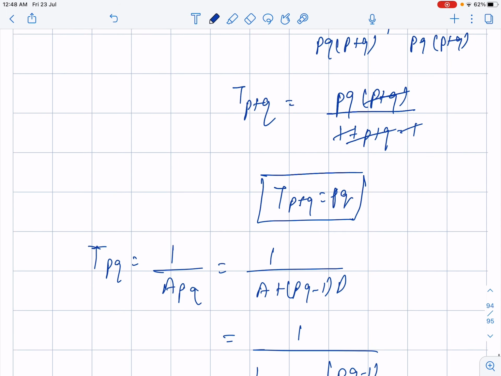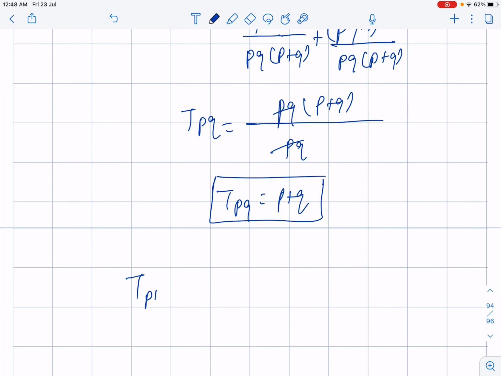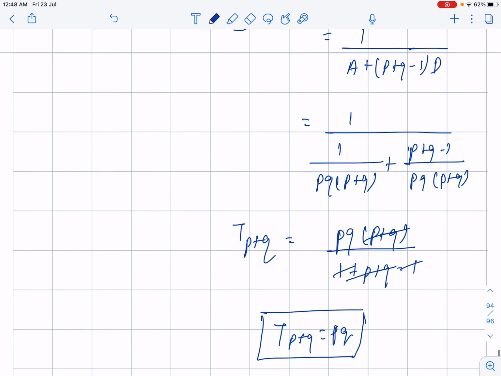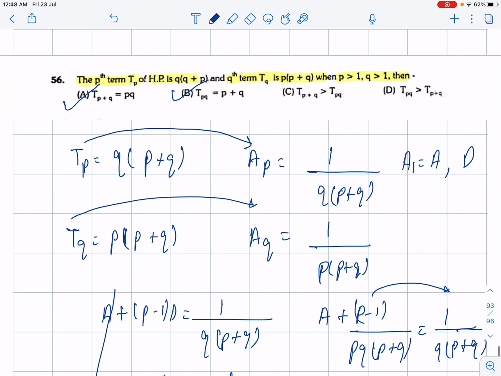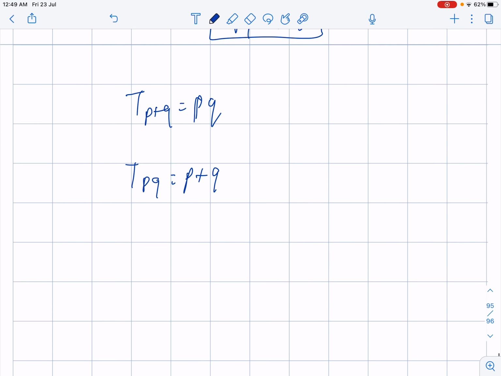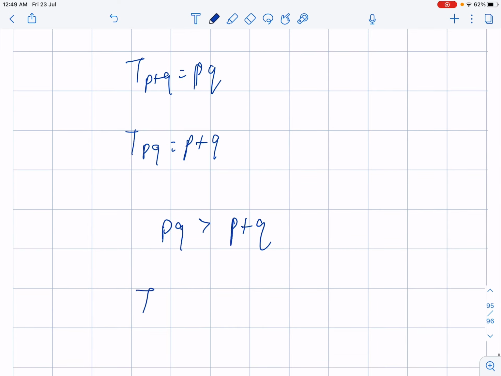Now my dear students, I got the value of T(p plus q) as pq and T(pq) as p plus q, and p and q are greater than 1, they told. So guys, whenever we take the product of two numbers which are greater than 1, that will definitely be greater than the sum of those two numbers. That means T(p plus q) will be greater than T(pq).